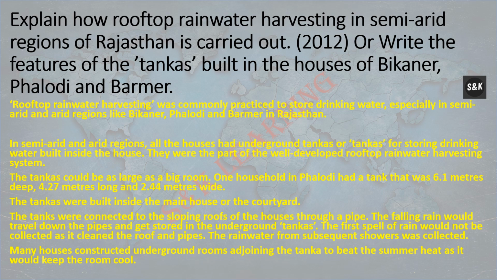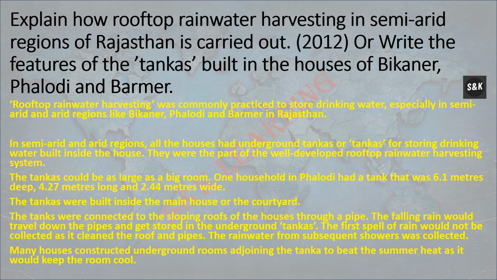Explain how rooftop rainwater harvesting in the semi-arid region of Rajasthan is carried out, or write the features of the tankas built in the houses of Bikaner. Rooftop rainwater harvesting was commonly practiced to store drinking water, especially in semi-arid and arid regions. In these regions, all houses had underground tankas or tanks for storing drinking water built inside the house. They were part of a well-developed rooftop rainwater harvesting system.